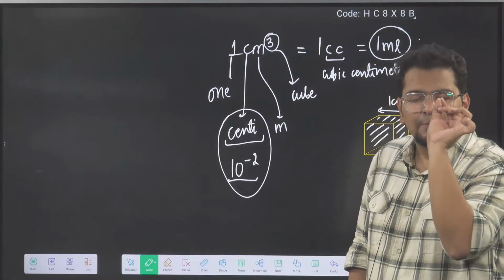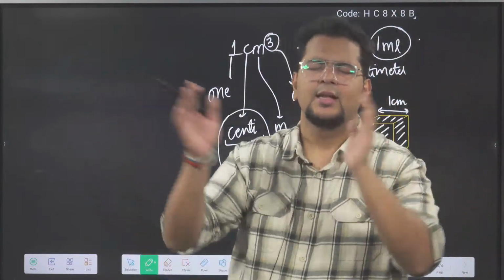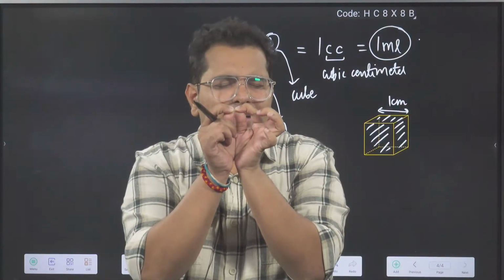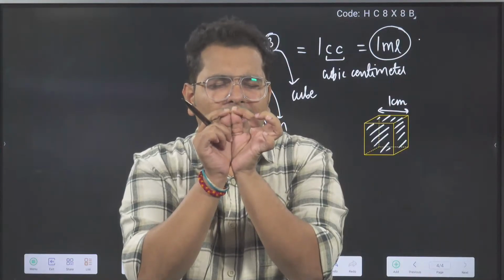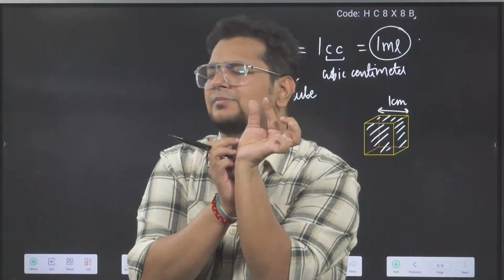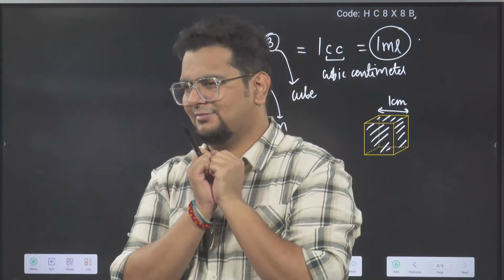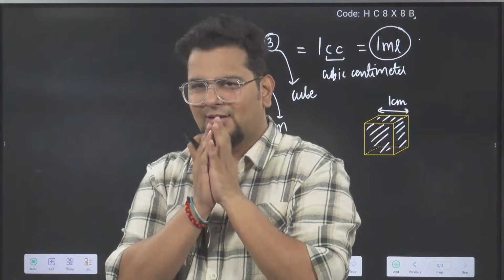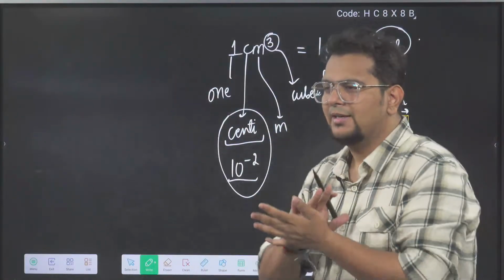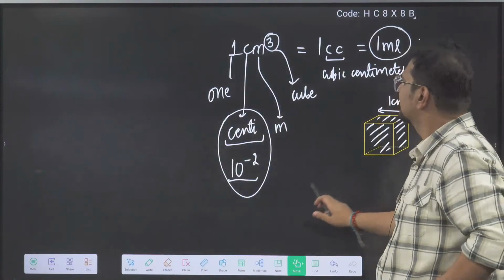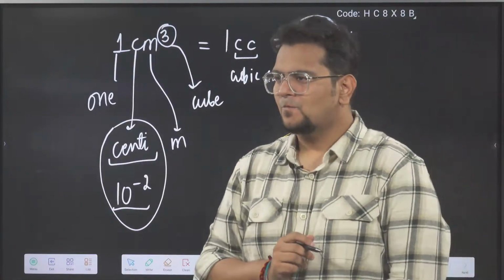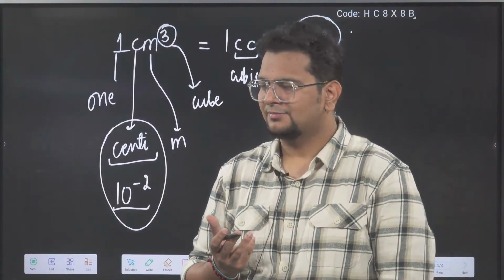So now you imagine a box. Close your eyes and imagine a very small box of length 1 centimeter, breadth 1 centimeter, and height also 1 centimeter. In that small box, whatever water is coming, that is 1 ml. Are you able to imagine, future doctors? Clear?